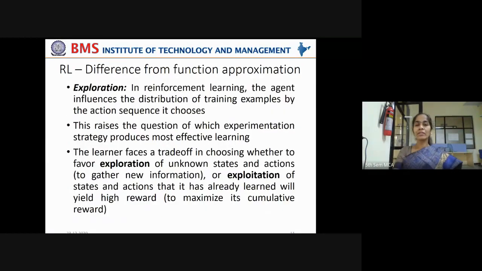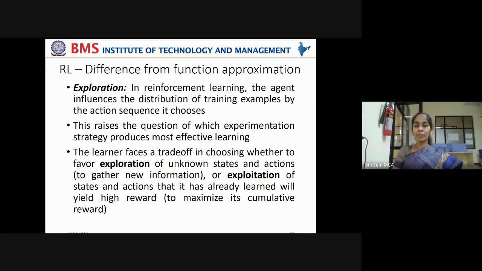And another difference is exploration. In the reinforcement learning case, we have two choices. One is exploration and the other one is exploitation. If the agent can take decisions by referring to its previous values, by exploiting its previously learned values, then it is called exploitation, learning by exploitation.